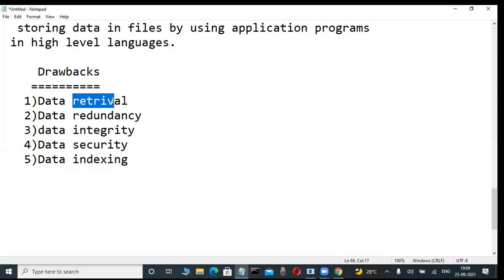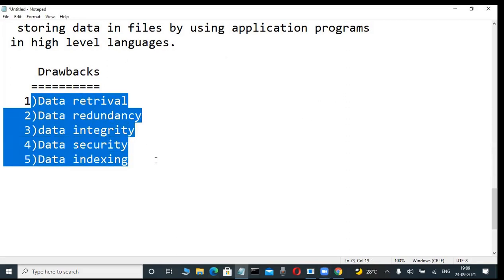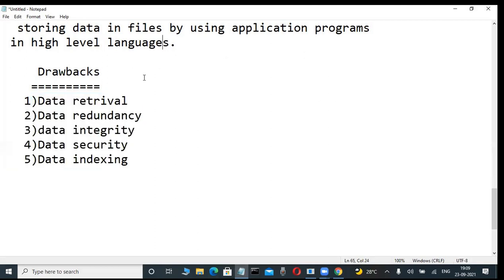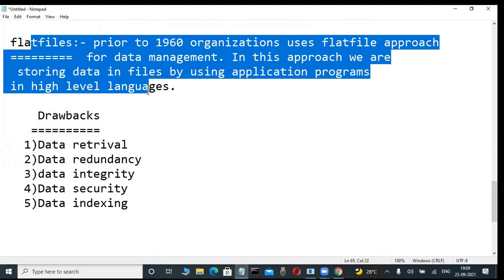One by one, we are learning. The next class people are calling and requesting. Another class is there, so tomorrow I will tell you. Don't worry, through these drawbacks we can easily understand what the flat file approach is and why those problems occur. The structure is totally different, then we start the database. Tomorrow I will tell you.